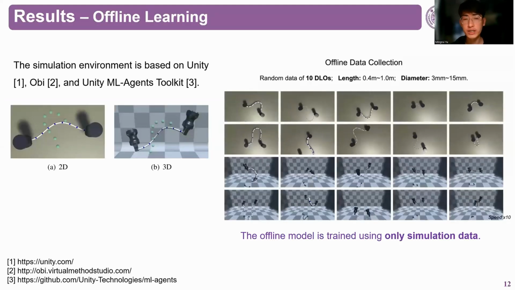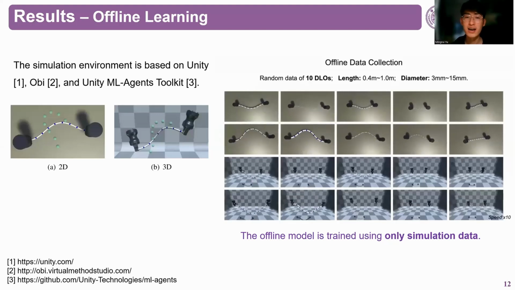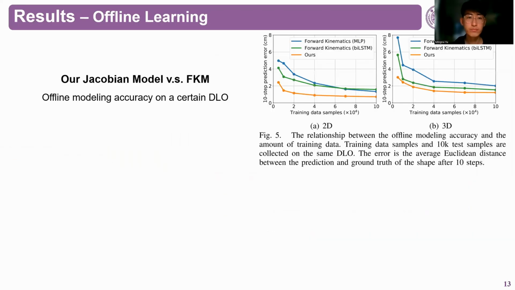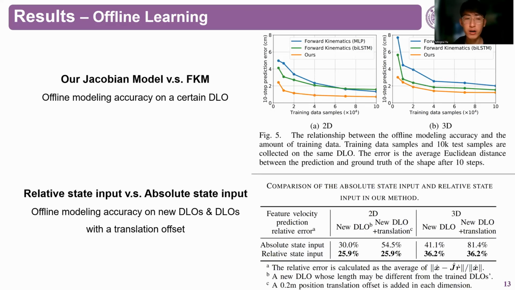We build both 2D and 3D simulation environments. The offline model is trained using only simulation data. First, we compare our Jacobian model with FKM. We test their offline model accuracy on a certain DLO. The results show that our model can achieve more accurate predictions with less training data. We also validate the proposed relative state input. The results show that it can enable the offline model to have better generalization ability on new DLOs.